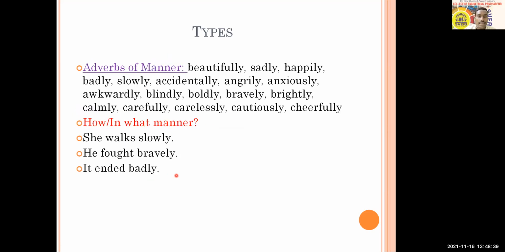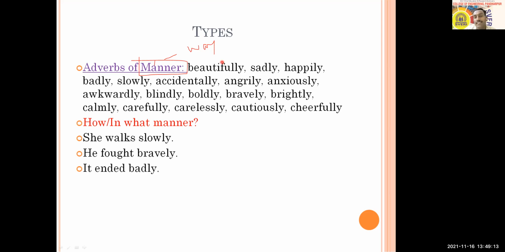Then on the next slide, we have adverbs of manner. The word manner itself tells us that it talks about how a particular thing is done. And in our day-to-day communication also, we use the word manner. Do you have some manners? Or manners and etiquettes. When we ask someone, do you have some manners? It talks about a certain way of behaving. So here it is going to talk about how a particular thing is done. It talks about the way.